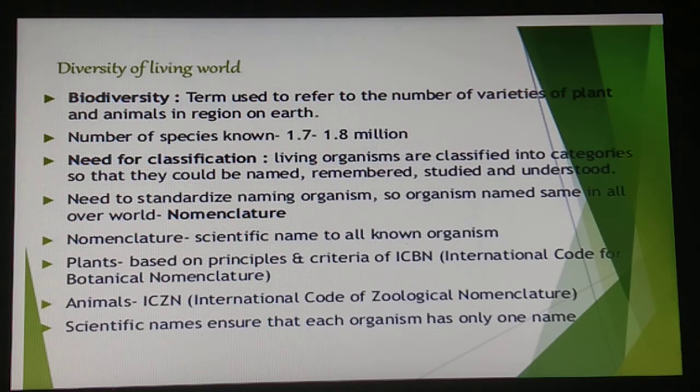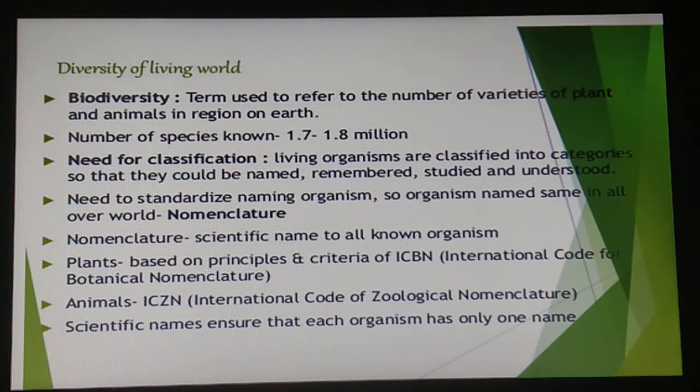Fine. Now students, the scientific names ensure that each organism has only one name, because otherwise we would have a lot of confusion and doubts. We cannot memorize a number of names, and it creates a lot of difficulty. That is why there is only one scientific name which is common everywhere. They also ensure that such a name has not been used for any other known organism. Fine. For example, for mango, Mangifera indica is the scientific name.